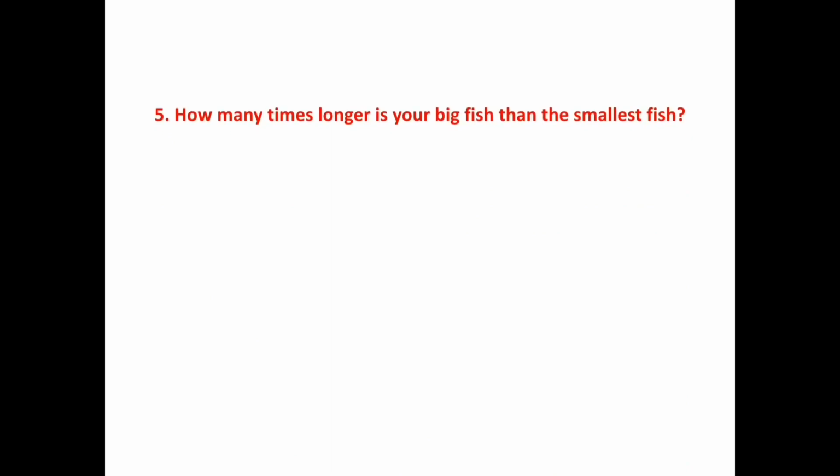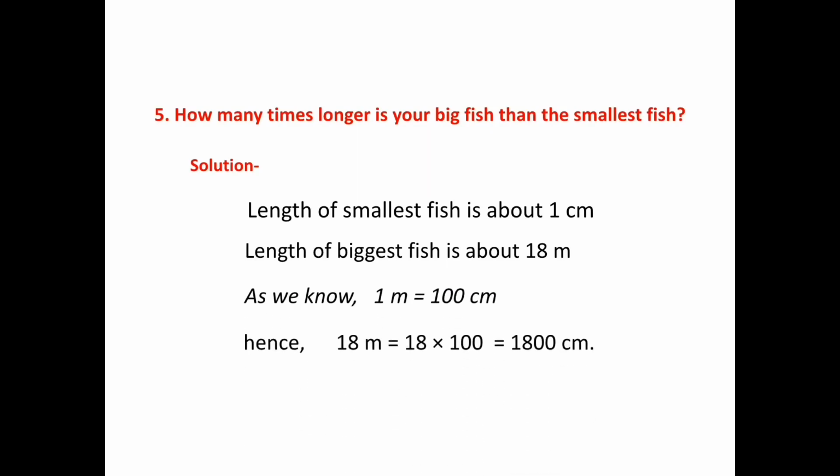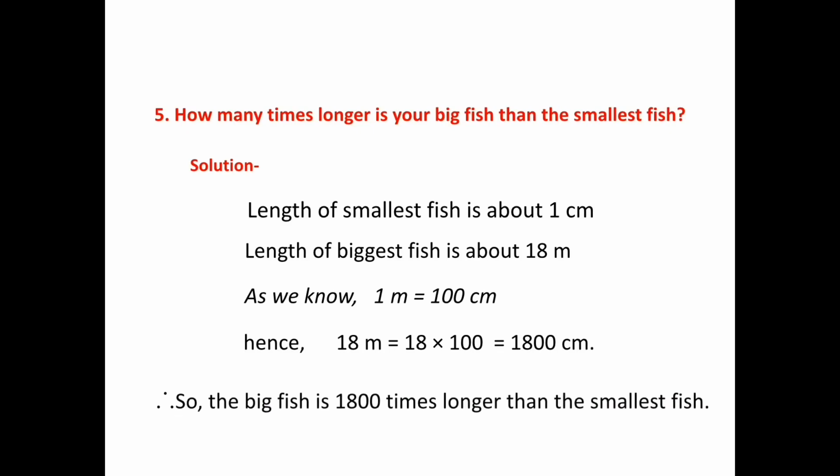How many times longer is your big fish than the smallest fish? Length of smallest fish is about 1 centimeter. Length of biggest fish is about 18 meters. As we know, 1 meter is equal to 100 centimeters. Hence, 18 meters is equal to 18 into 100, which is 1800 centimeters. The big fish is 1800 times longer than the smallest fish.